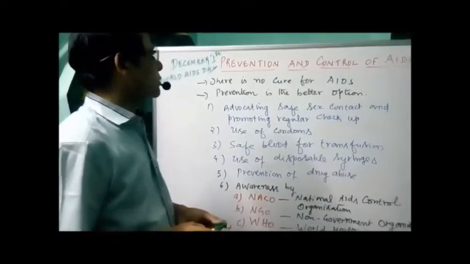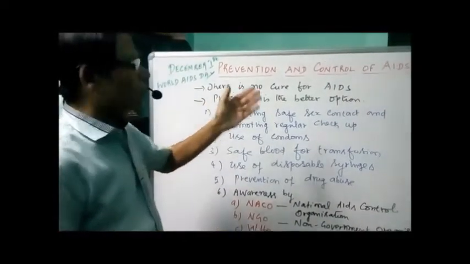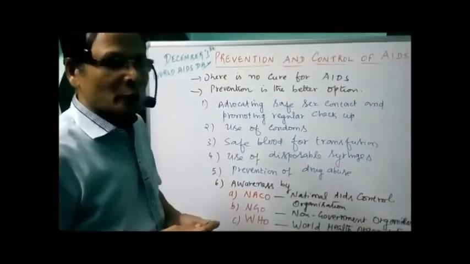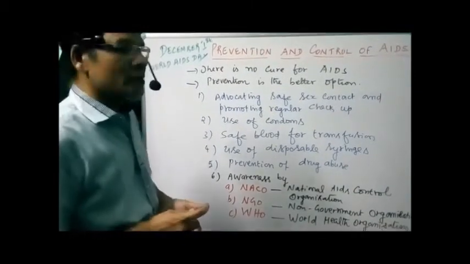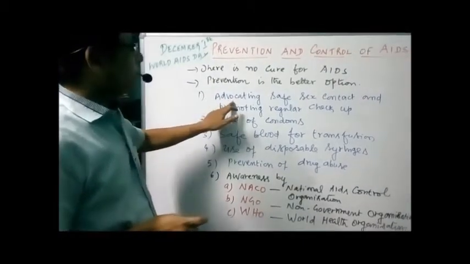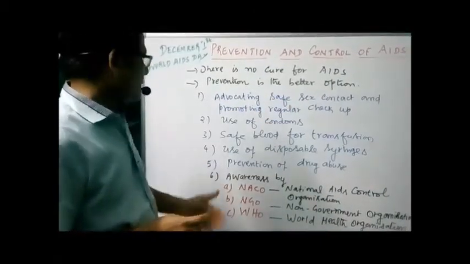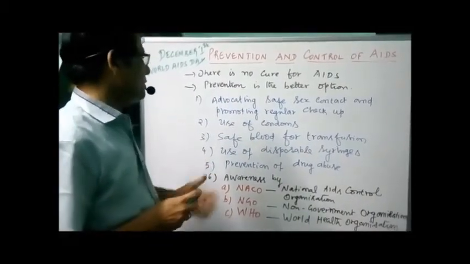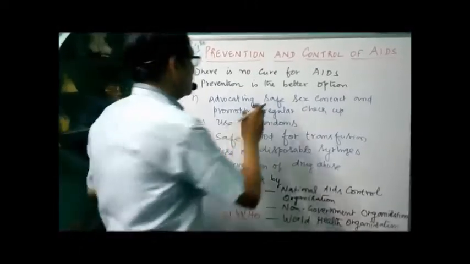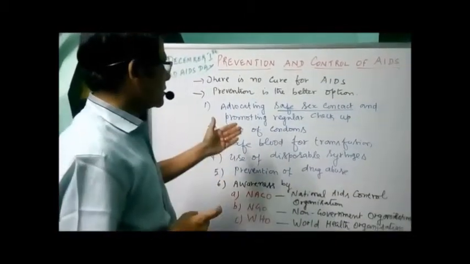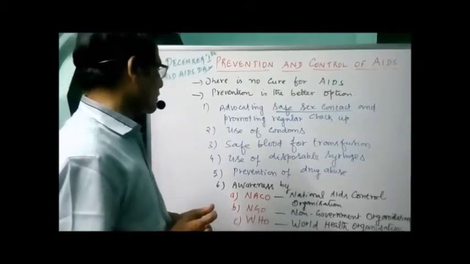Now, prevention and control of AIDS. There is no cure for AIDS, but prevention is a better option. What are the preventive measures? Prevention is always better than the disease. So advocating safe sex contact and promoting regular checkups whether they have AIDS or not. Safe sex contact is the main one. This is a primary prevention: the use of condoms during sexual intercourse or during sexual contact.